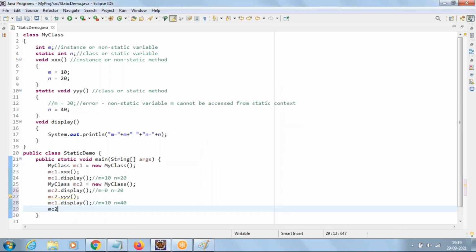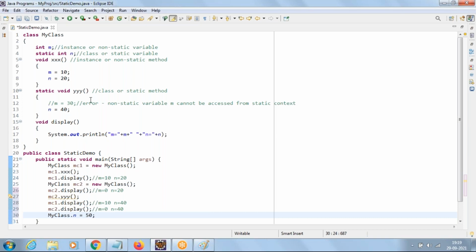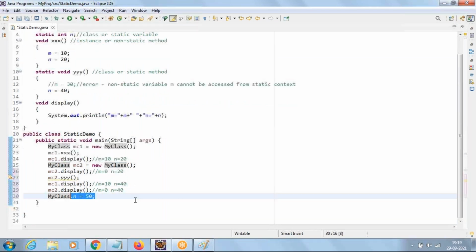Now if you call mc2.display, for mc2 m is 0, but n has become 40. Then if you call MyClass.n equal to 50, since n is static, we can access it directly with the class name. Now the value of n has become 50.